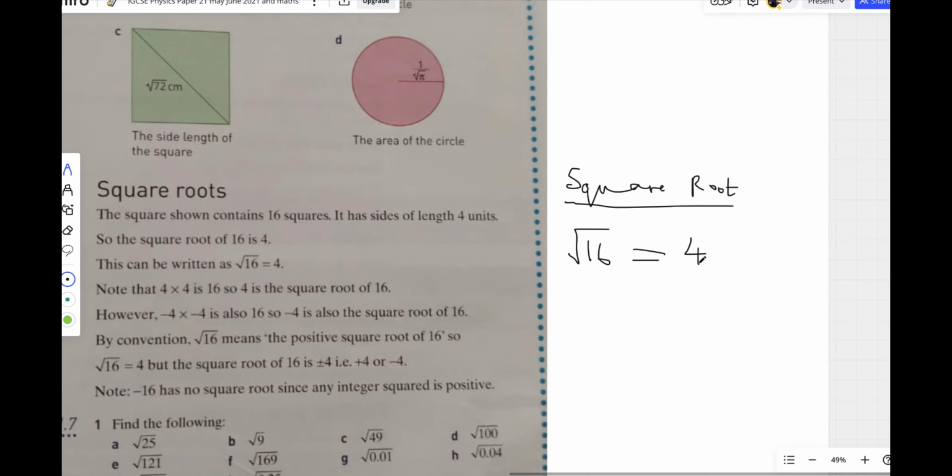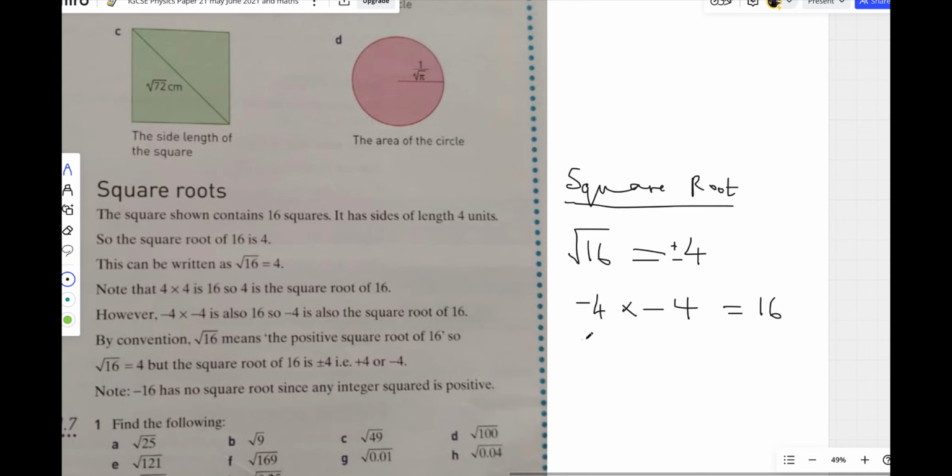It was 4, we multiplied twice, that gave us 16. So it's actually plus minus 4. You know why? Because if you say minus 4 times minus 4, it will give you positive 16.